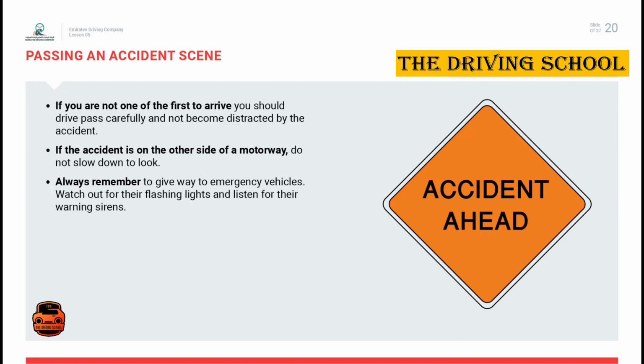You may cause another accident on your side of the road, or, at the very least, additional and unnecessary traffic congestion. Always remember to give way to emergency vehicles. Watch out for their flashing lights and listen for their warning sirens.